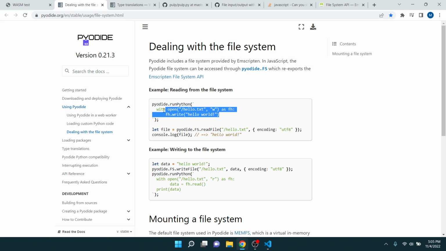Oh, wait a second. Reading from the file system. Oh, it does. Wait a second. So it does create files with open hello.txt. Really? Okay.